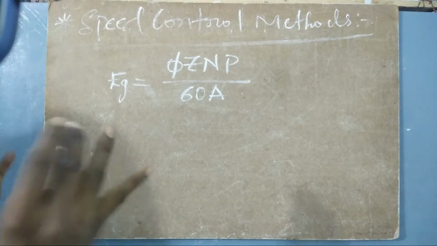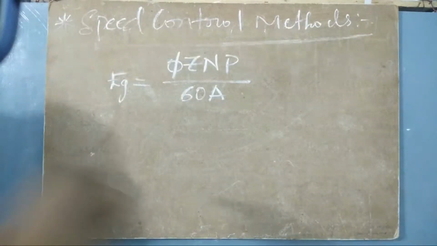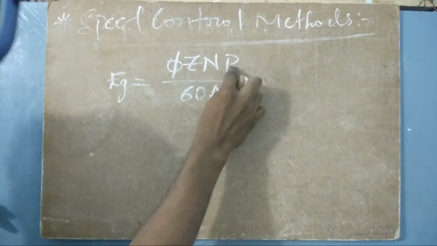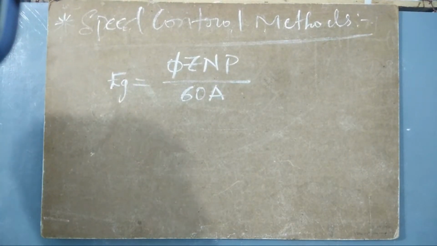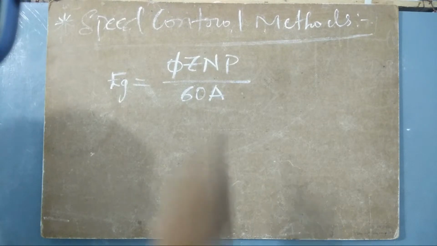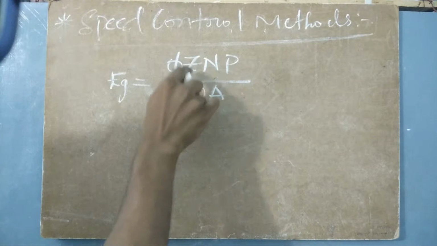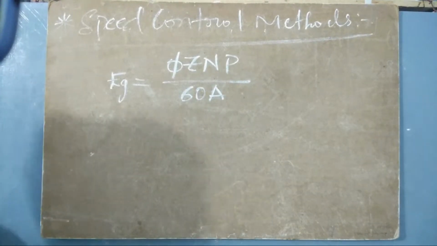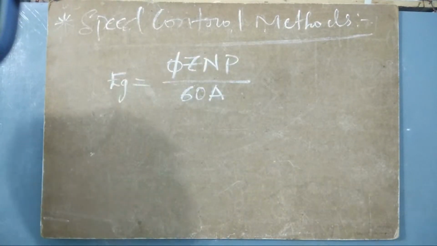That means the value of this parameter should not change. After constructing a machine, the poles will not change, because after construction I cannot change the poles for changing speed. So P is constant after the construction. The number of conductors put for winding is also constant. And then the flux is the only thing that changes.